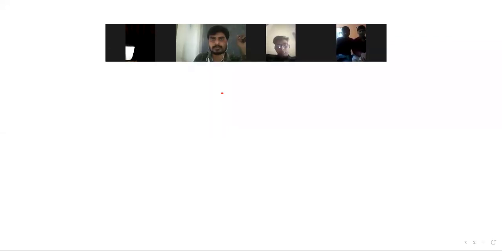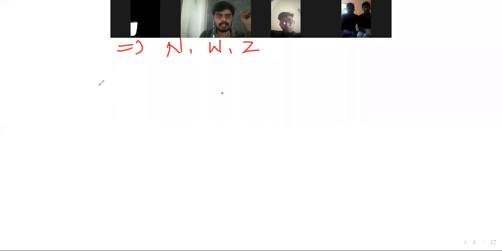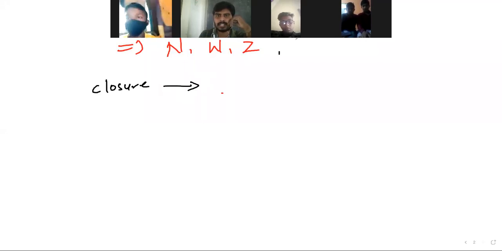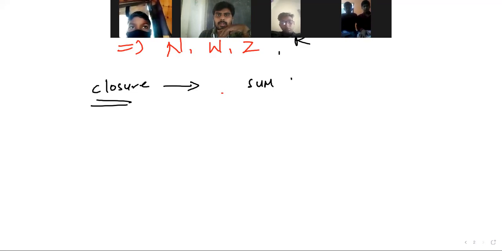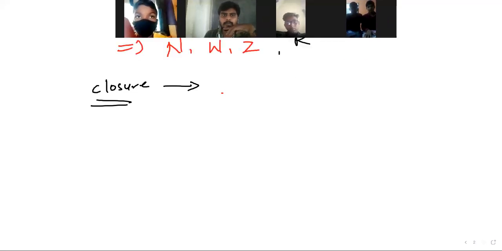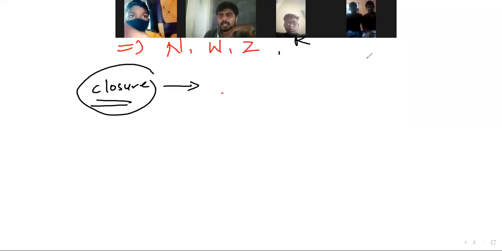So rational numbers. We discussed natural numbers, whole numbers and integers first. Suppose I take the closure property. It is applicable for rational numbers also, as for whole numbers and integers. That is also the same for rational numbers according to their properties. We need to discuss this closure property for N, W, Z and rational numbers as well.